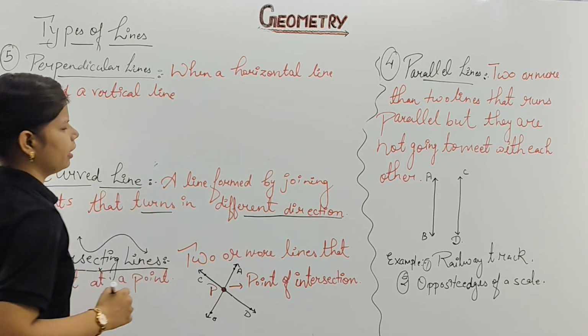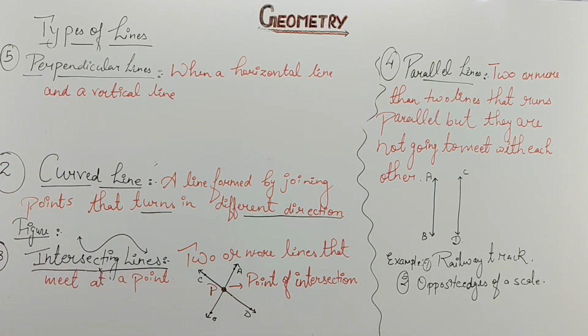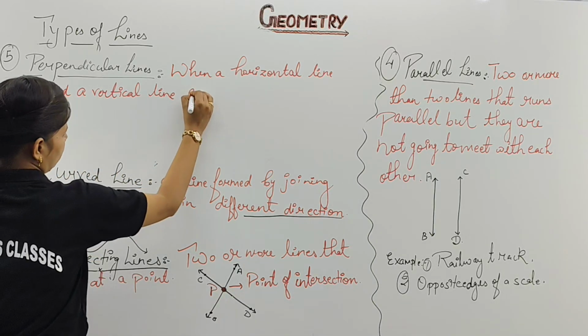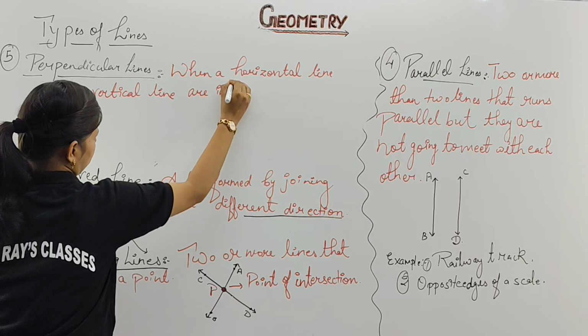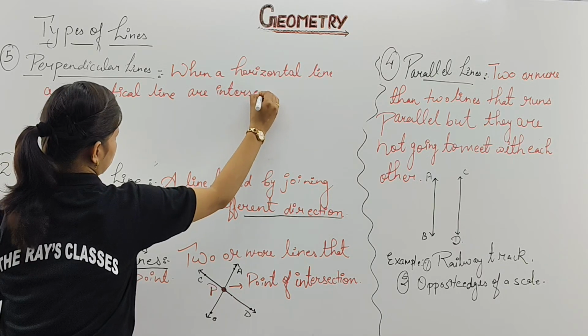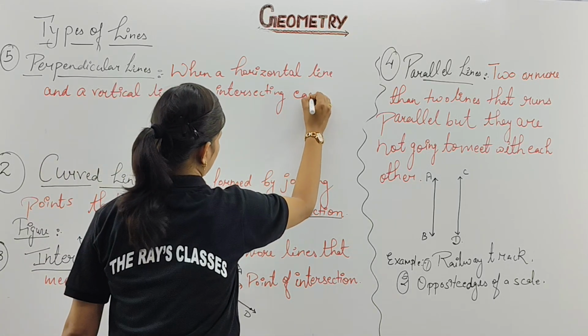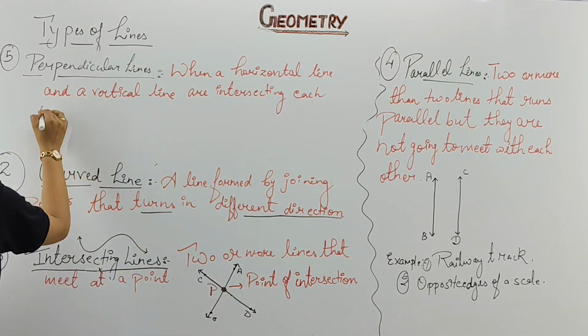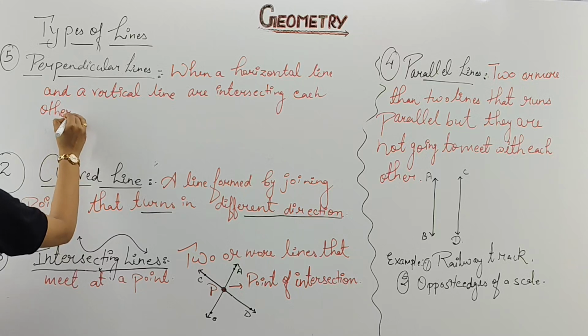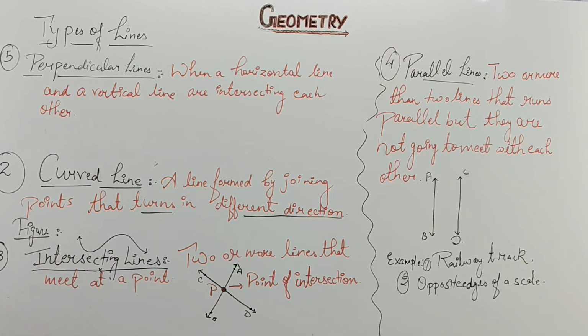When a horizontal line and a vertical line are intersecting each other, please take a note of this, that is generally called your perpendicular line.